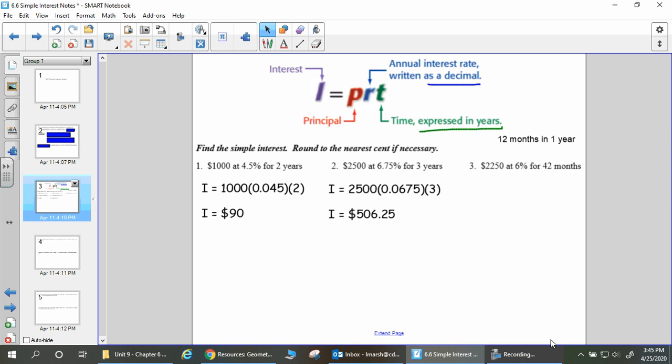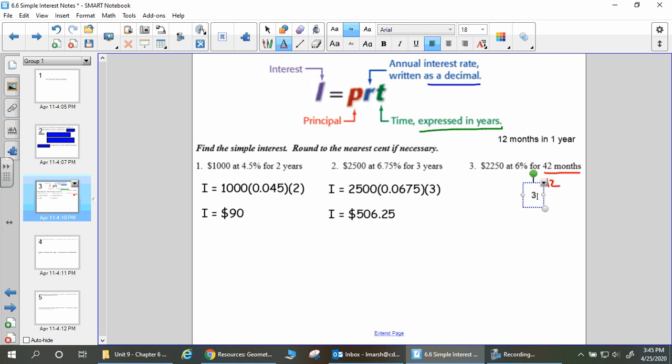Question 3 is the one that has one slight difference. This one says $2,250 at 6% for 42 months. Remember, we don't want months, we want years. So there are 12 months in a year. So divide this by 12. 42 divided by 12 is 3.5. Okay, so that means this is 3.5 years.